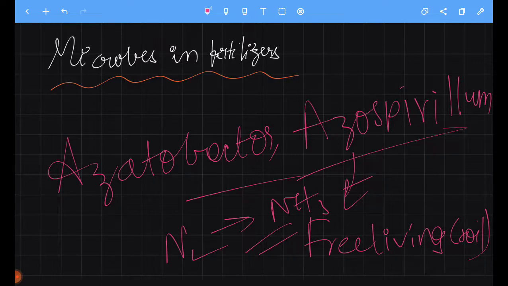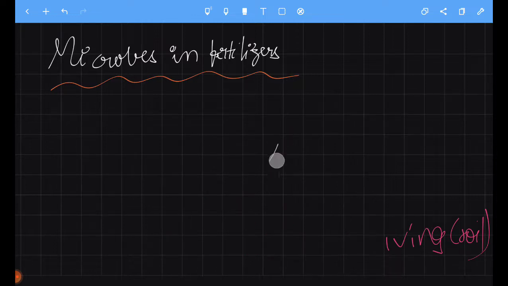But whereas Rhizobium is not free living. It is present in the root nodules of legume plants. Yes, this is about the nitrogen fixation.